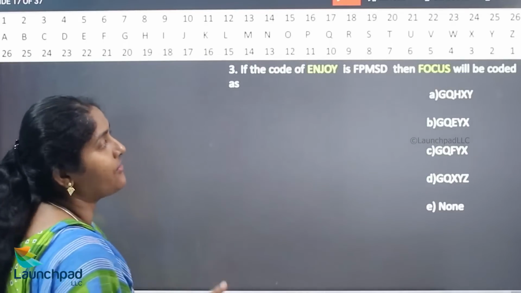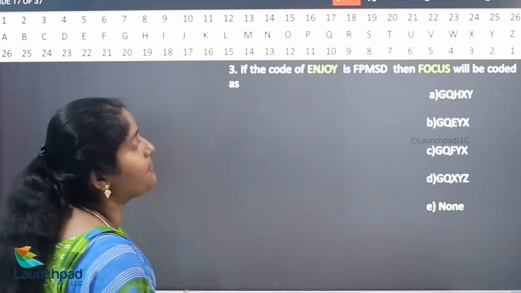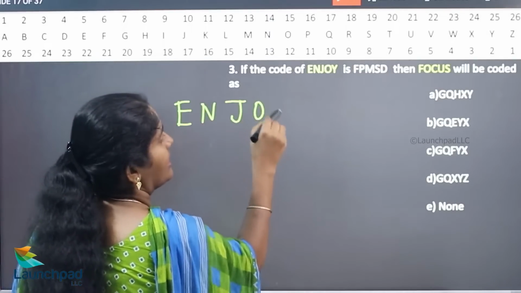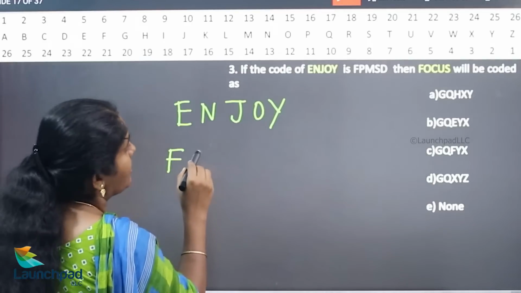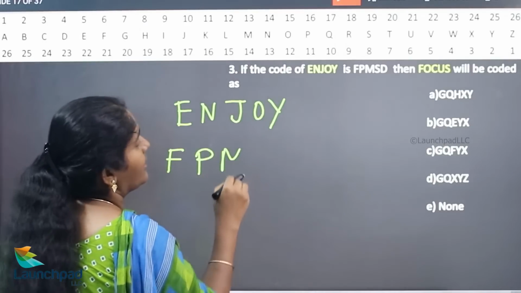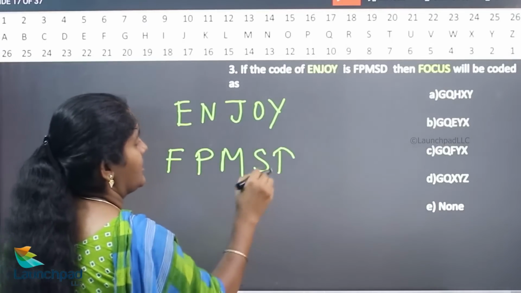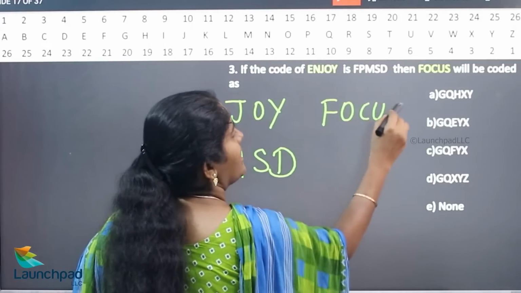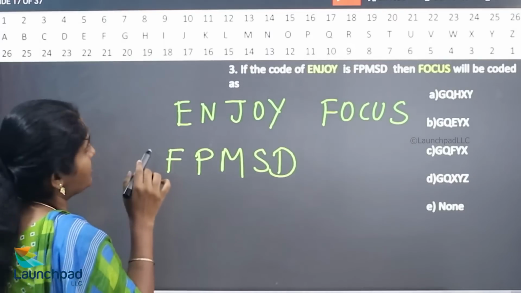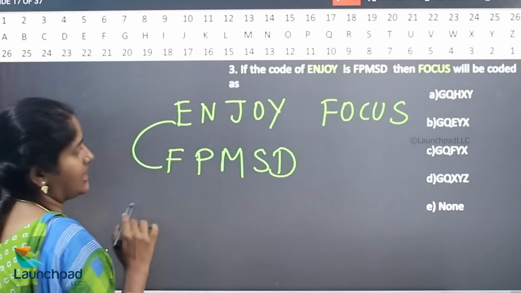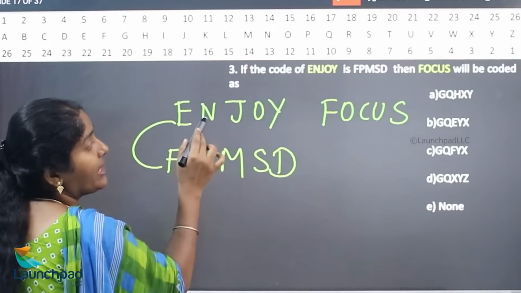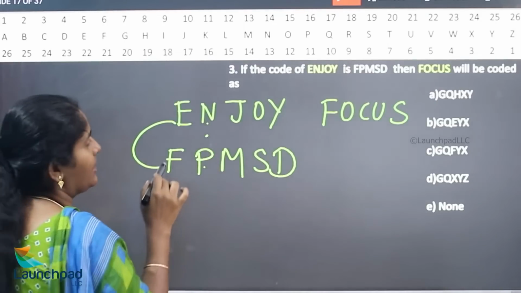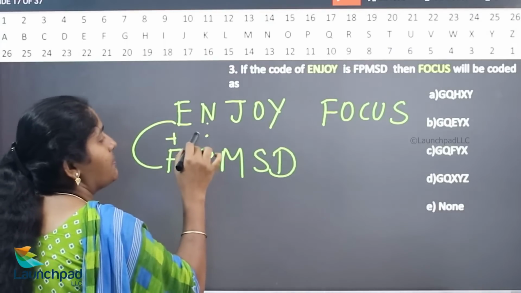If the code of enjoy is EFPMSD, then focus will be written as. So, what is the letter which is used instead of E? F, the next letter. What is the letter which is used for N? So, N, O, P. One letter is skipped here. So, this is plus 2.